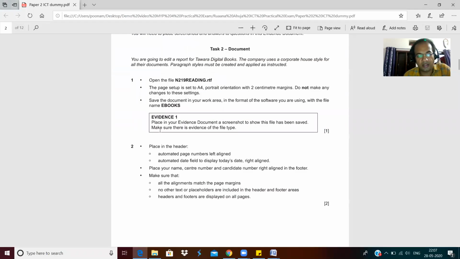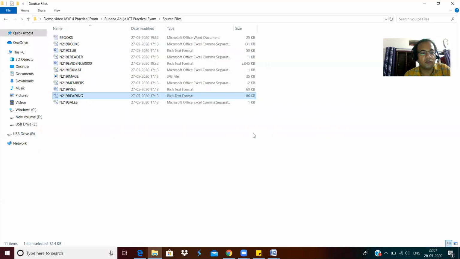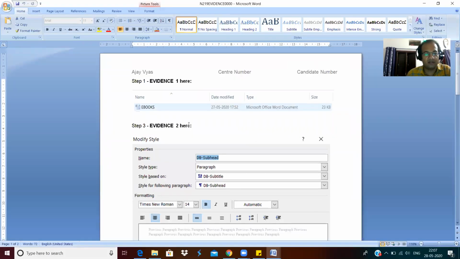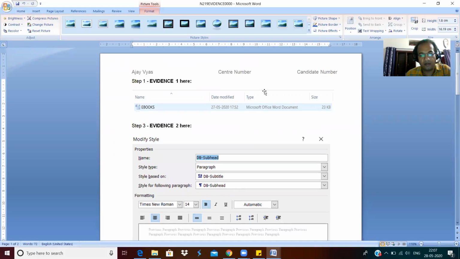Now what he's saying is, place in your evidence document a screenshot to show this file has been saved. Make sure there is evidence of the file type also. So it's a Word file, so its type should also appear. I can show you that in my evidence you can see ebooks, the date of creation, modification, type Microsoft Word document, and this is the size.